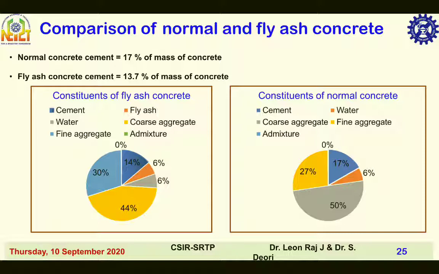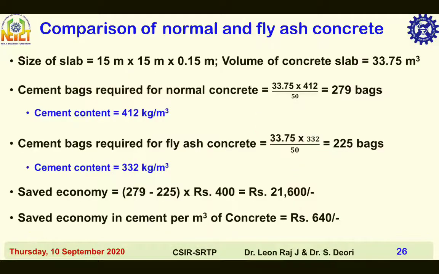By comparing the constituents of concrete for normal and fly ash concrete, the cement required for fly ash concrete is only 14%, whereas for normal concrete, the required cement content is 17% of concrete weight for M40 grade of concrete.